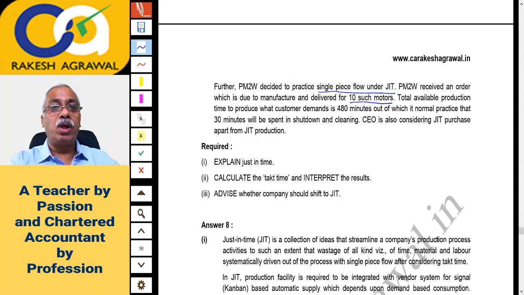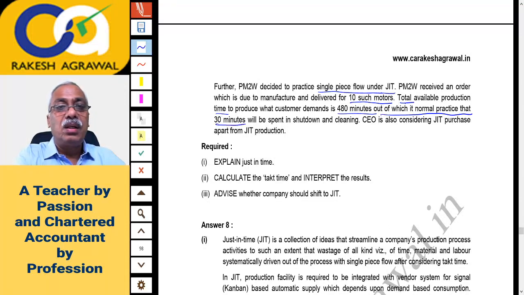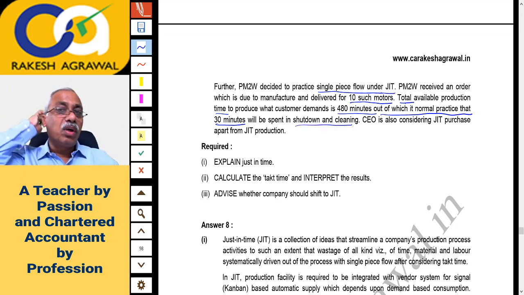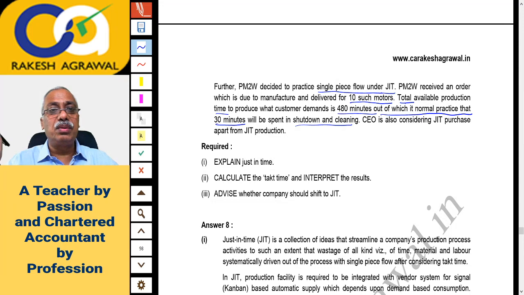Total available production time to produce what customer demands is 480 minutes. Means to satisfy this demand of the customer, the total available time is 480 minutes, out of which normal practice is that 30 minutes will be spent in shutdown and cleaning. So out of 480 minutes, your normal practice is to spend 30 minutes in shutting down and cleaning. So 30 minutes are gone out of 480 minutes.